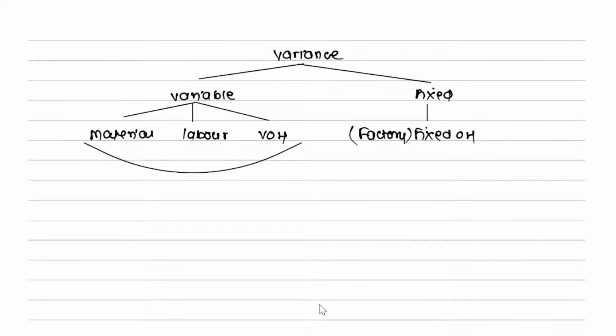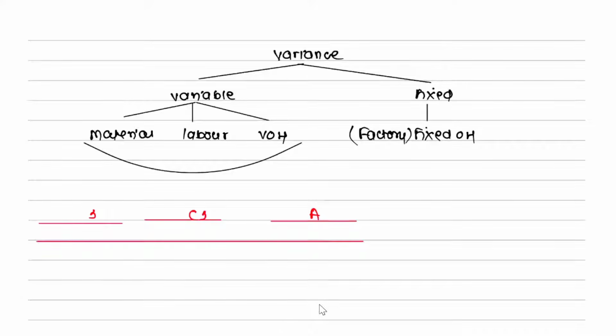So how do we solve the question? Generally we do it like this. We make a table like this. We have which standard? Normal standard. Then we have comparable standard. Then we have actual. Do you remember this? Yes sir. Then after this you leave one line. What to write? Output. What is actual output? That is there.